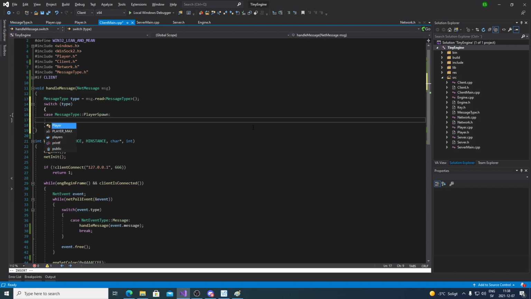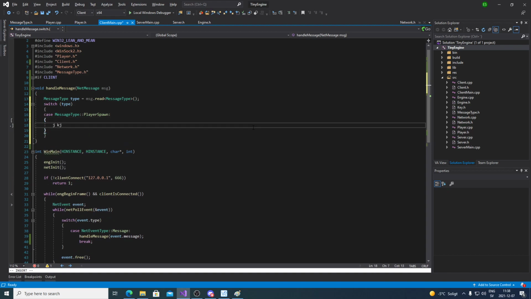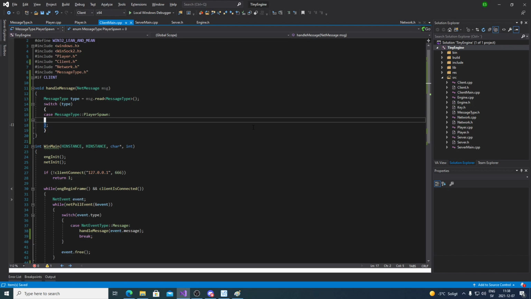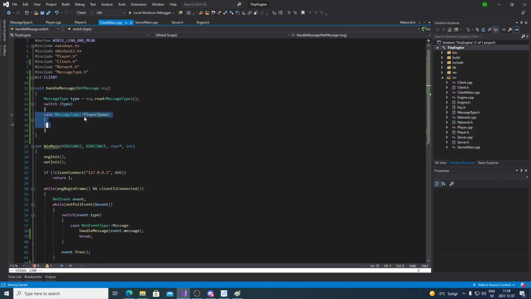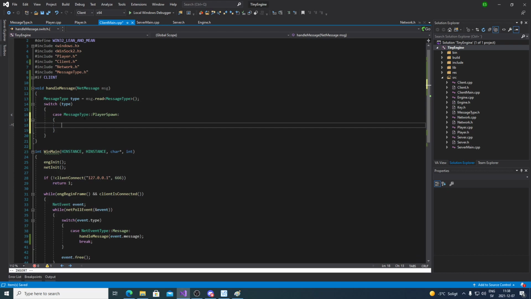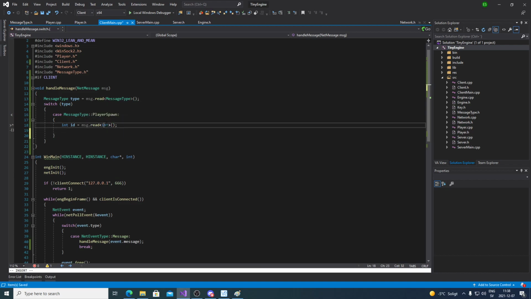then we will players. Okay, so first of all, we're gonna read the index of the players. I'm just gonna wrap this again. First of all, we're gonna read the integer for the ID. So we're gonna read an integer. Remember, same type. If we write a character, we have to read a character. If we write an integer, we have to read an integer. Otherwise, our data is gonna be mismatched.